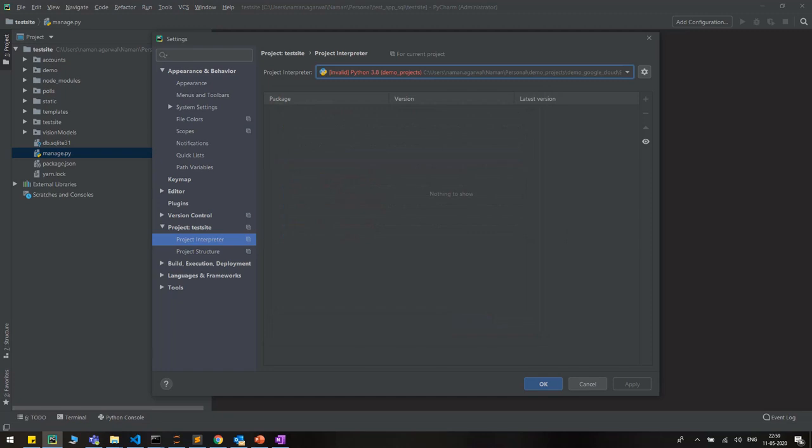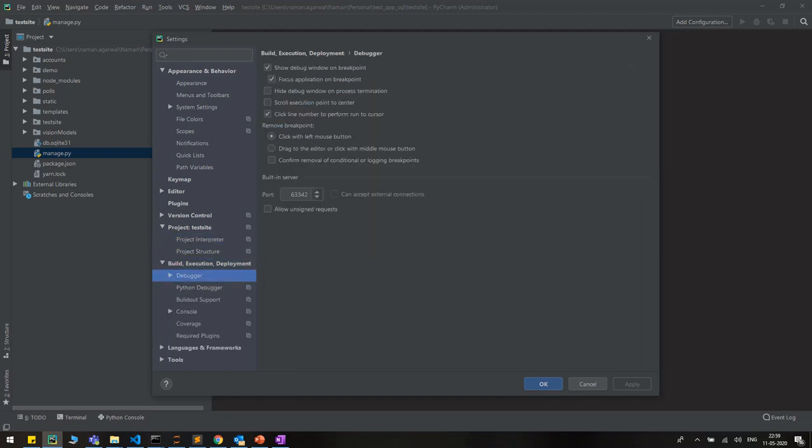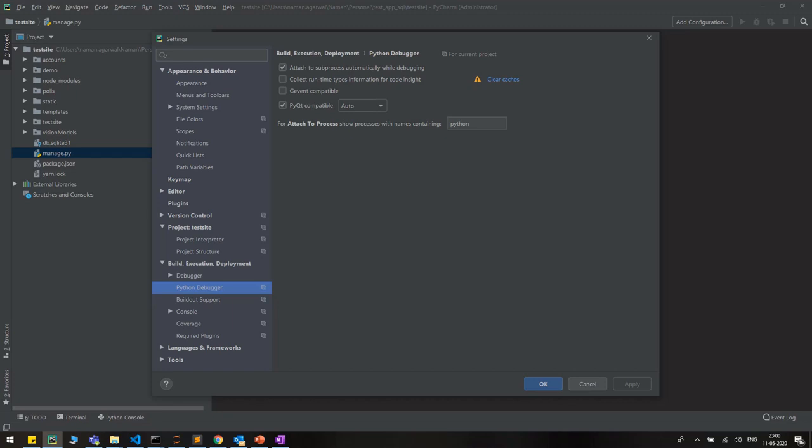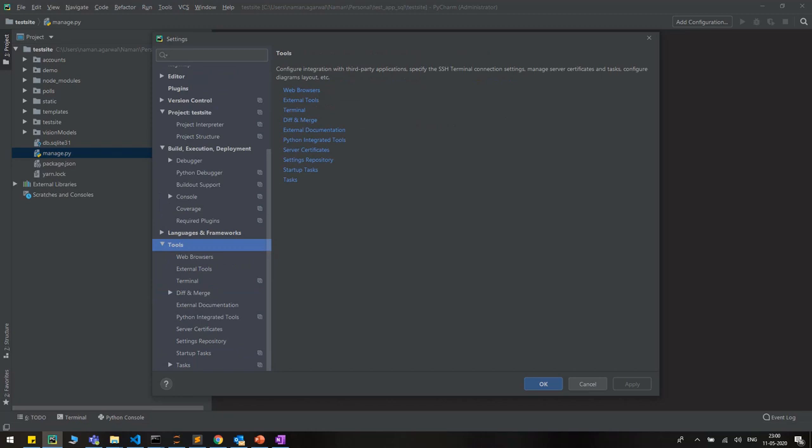Okay, now I'm going to cancel it. So this is all about the settings part. And an important part is the debugger. In my personal experience, for Python debugging I find the PDB module much better than the debugger, but yes, you can use the debugger as well. In my case, I will be using PDB. We will discuss what PDB is and everything in detail. And these are just some external tools. These are not much, we will keep covering the detailed stuff if we ever access them.